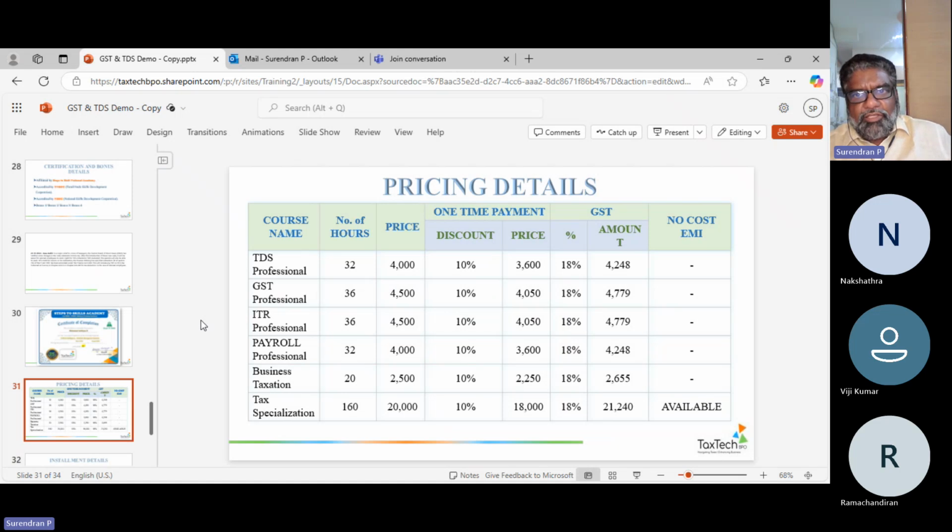Do we have an EMI option? Yes, of course, you can pay through EMI also, but the discounts will not be there. For all this pricing, your marketing person, whether Nakshatra, Satish or Praveen, will handle it with you. Feel free to discuss your pricing there, and feel free to ask for the batch details. The whole course is conducted in a proper, educated, systematic way, and that's the benefit for you.